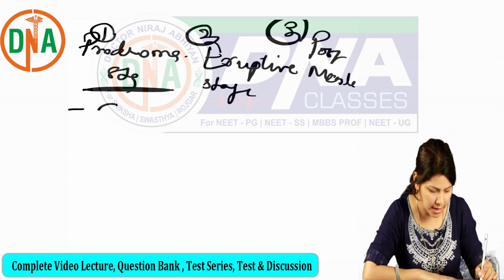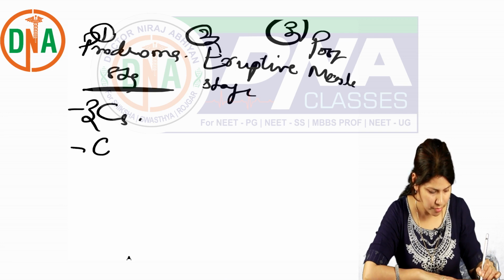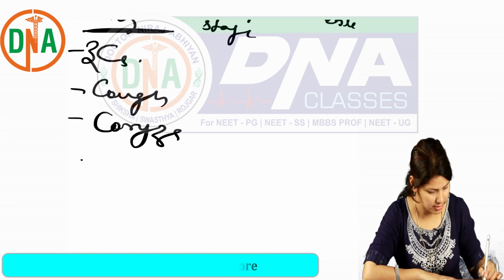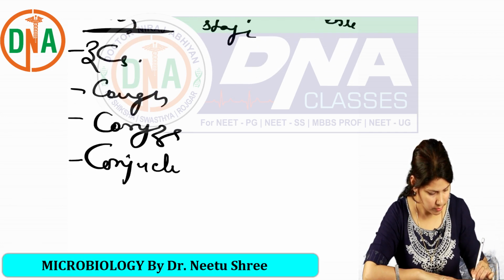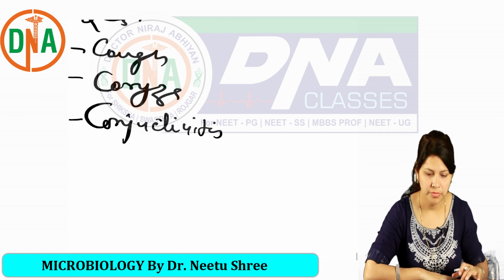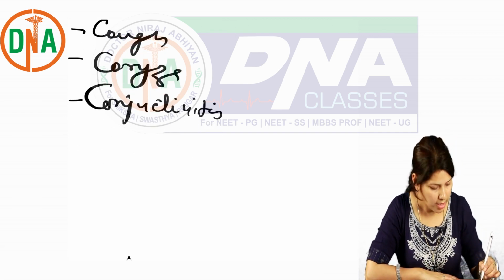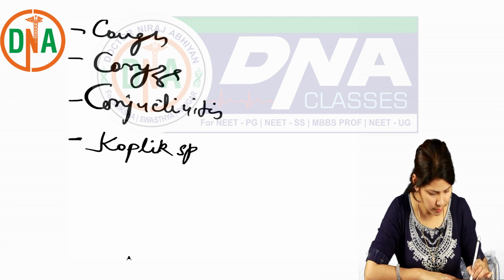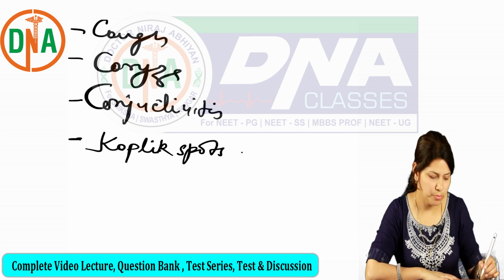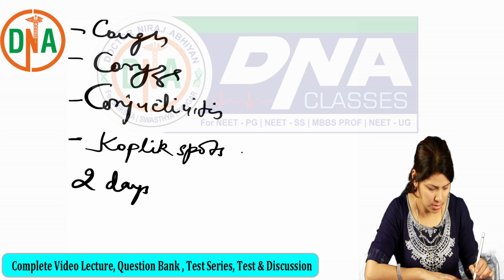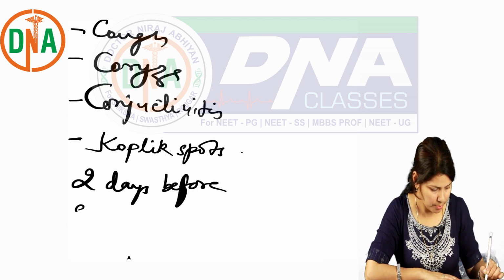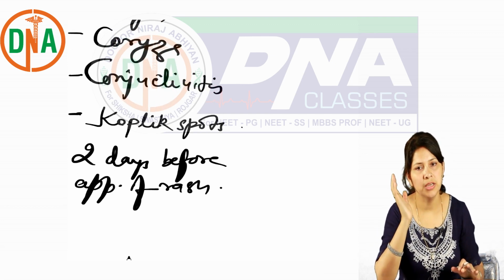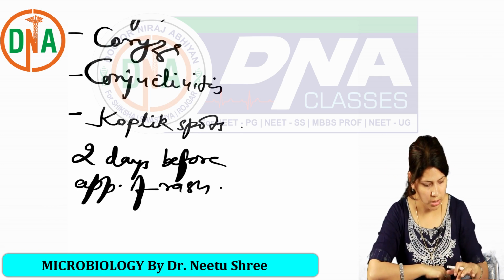Classically presented by 3 C's, that is cough, coryza and conjunctivitis, and also we can see Koplik spots, which are seen 2 days before the appearance of rash. And the rash starts from the ear and then it goes down.